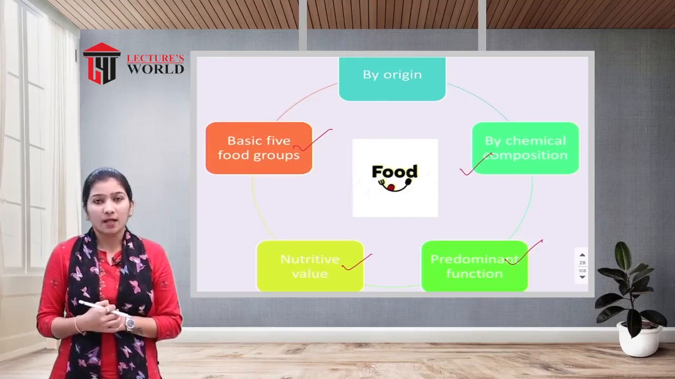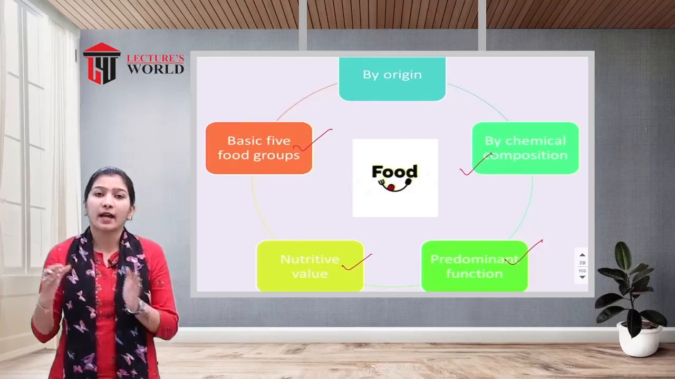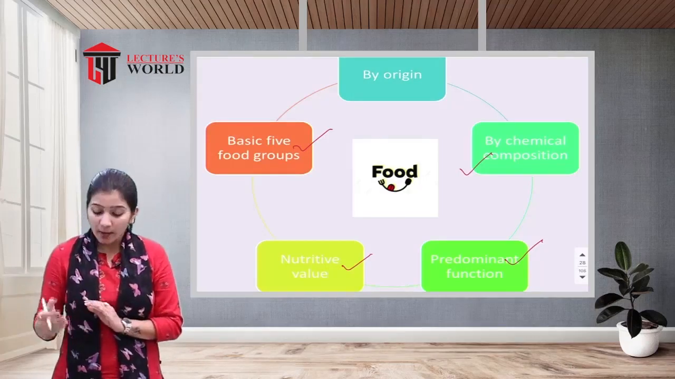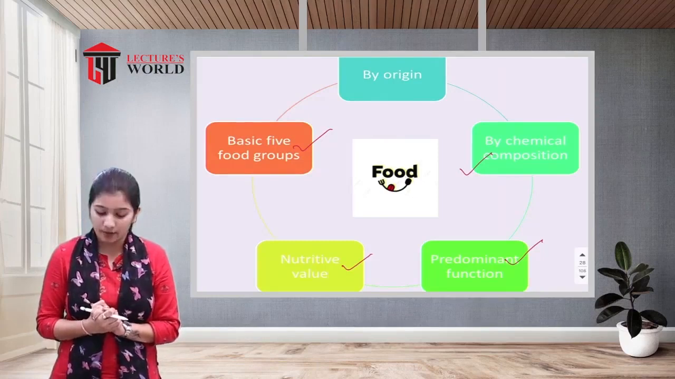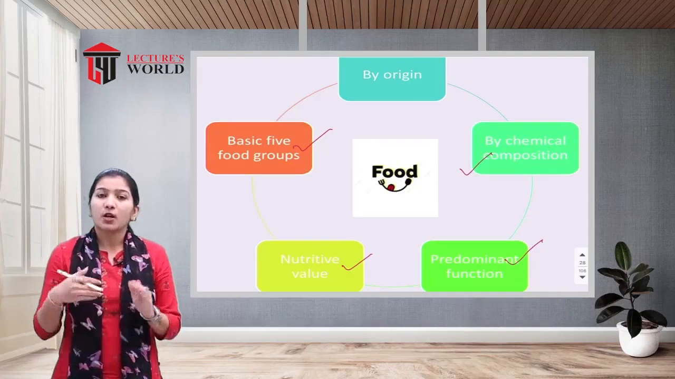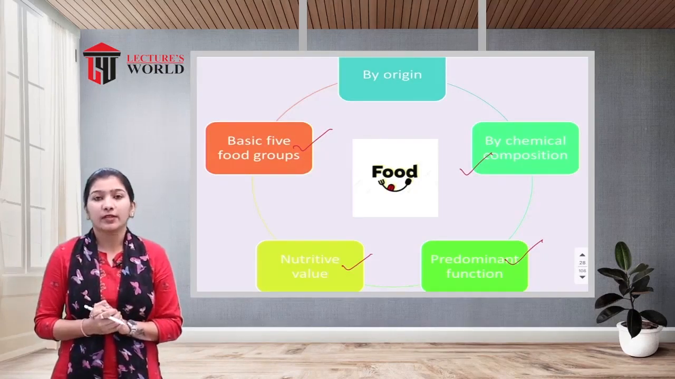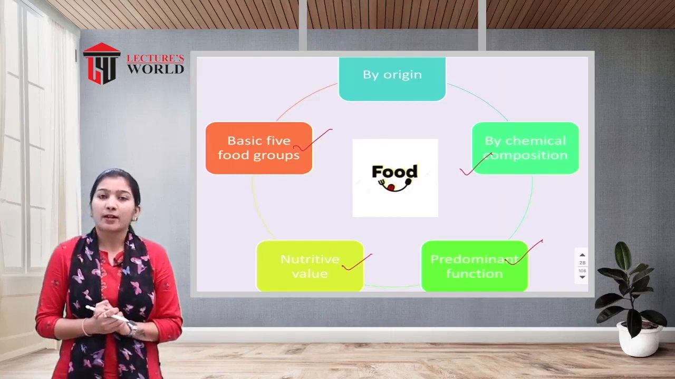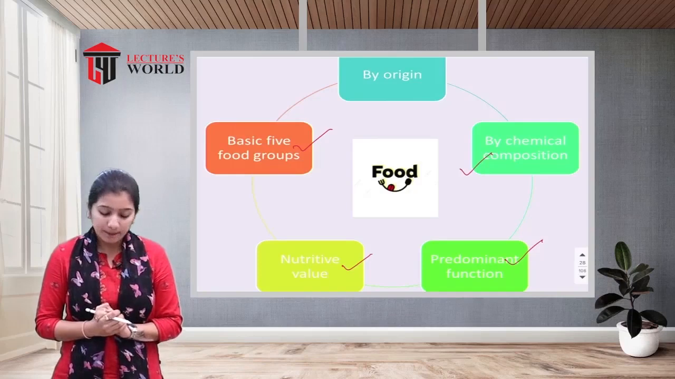Another one is by chemical composition. Each nutrient has a different kind of chemical composition, so based on chemical composition, food is classified into 5 categories. Another one is predominant function. Based on the function of each nutrient, food is classified into 3 categories: first, energy yielding foods; then body building foods; and the last one is protective or regulatory foods.